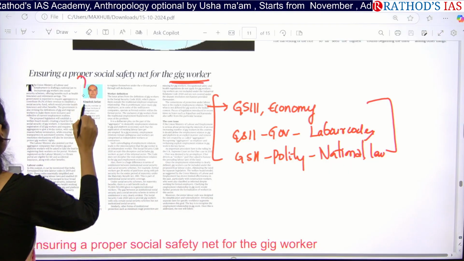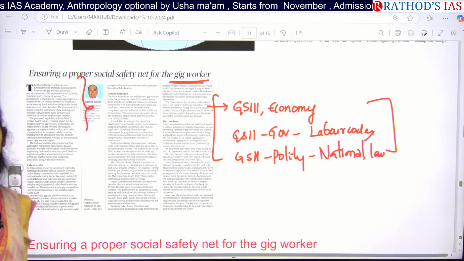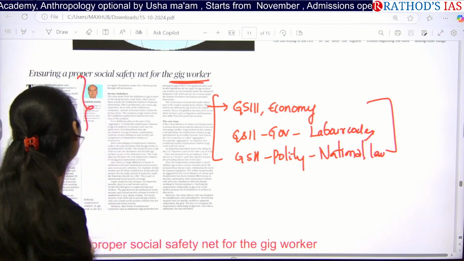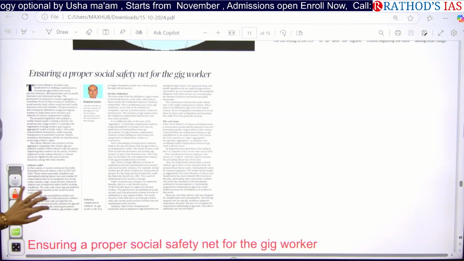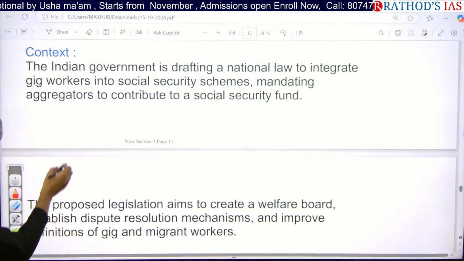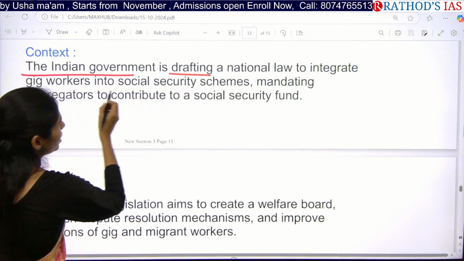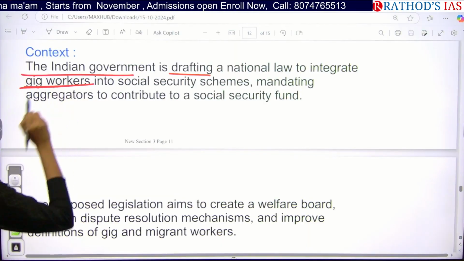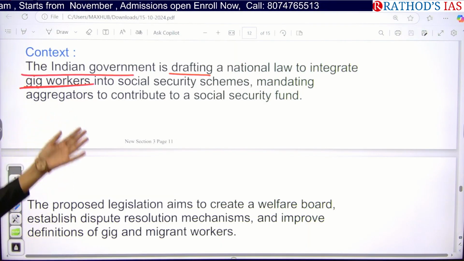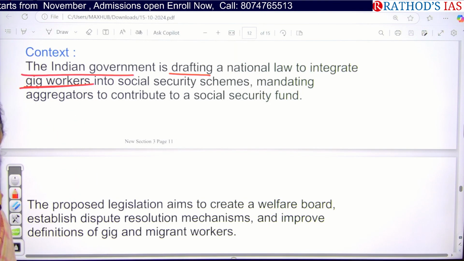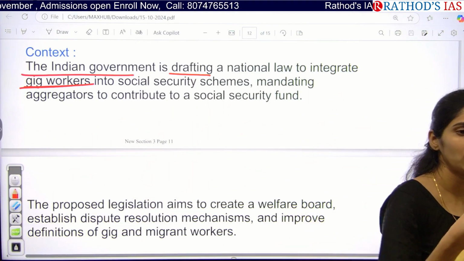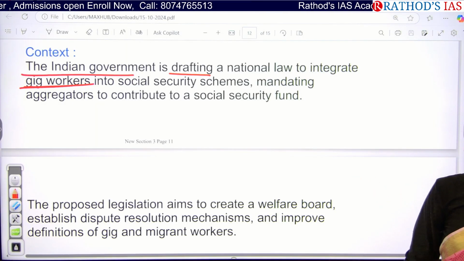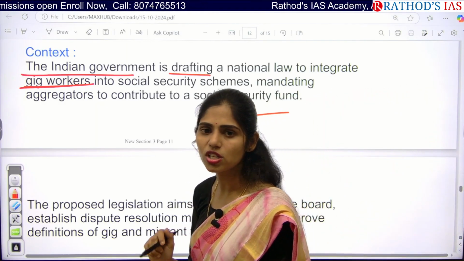And next you have to see what the role of the Union Ministry of Labour and Employment is, and how they can take steps to ensure social security for these gig workers. So if you see the context, it says that the Indian government is drafting a national law to integrate gig workers into social security schemes. Whenever they are going to get social security, they have to contribute something, so they have to maintain a fund that is called the social security fund.